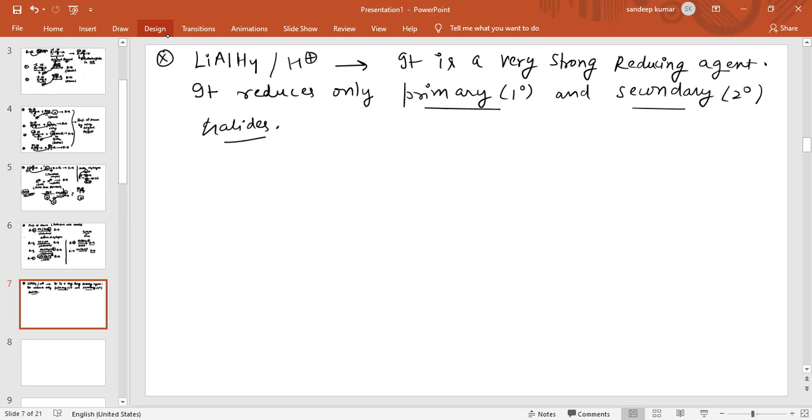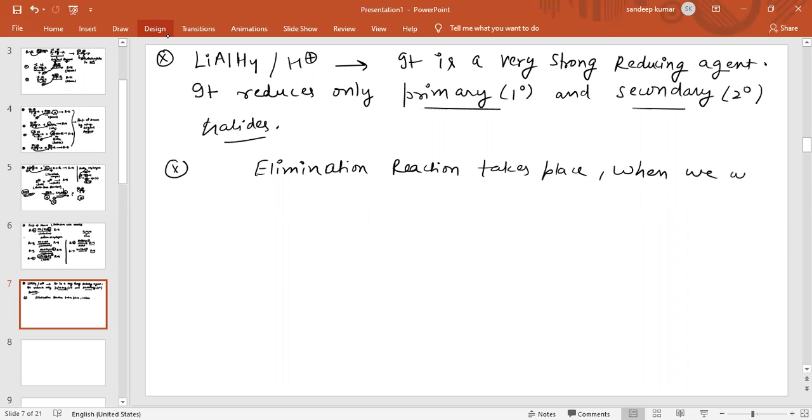If we use 3 degree alkyl halide, an elimination reaction takes place.